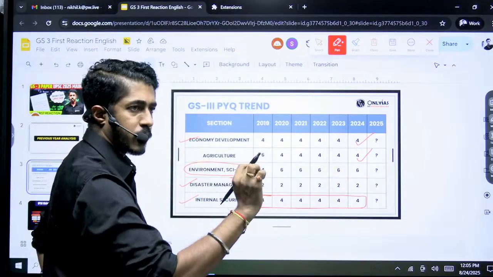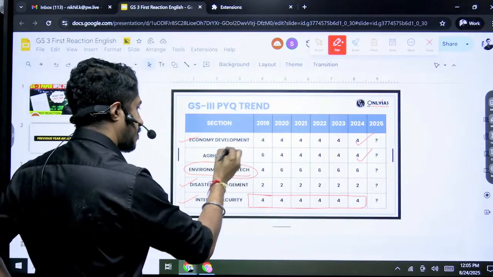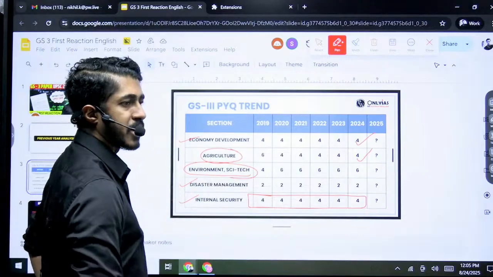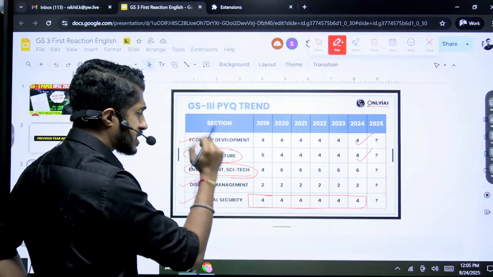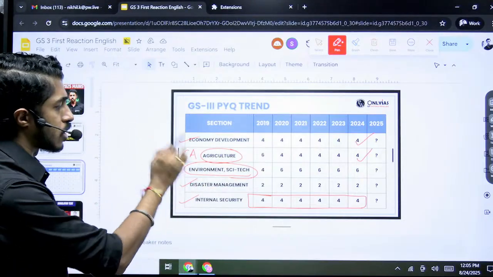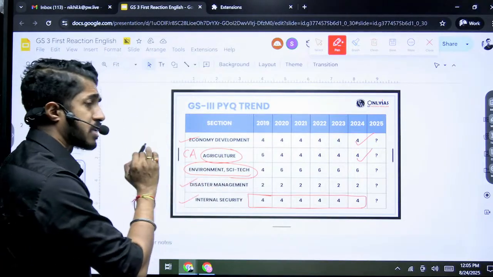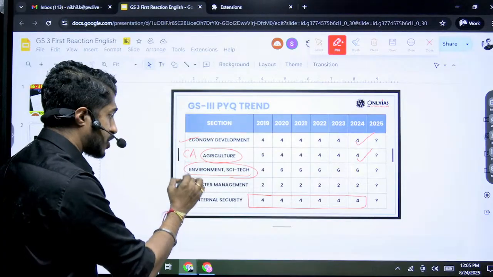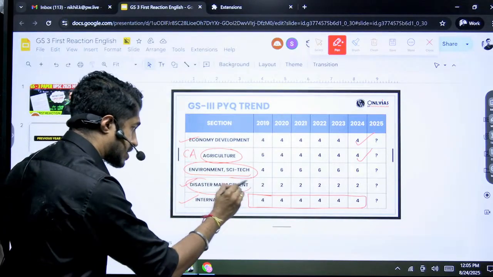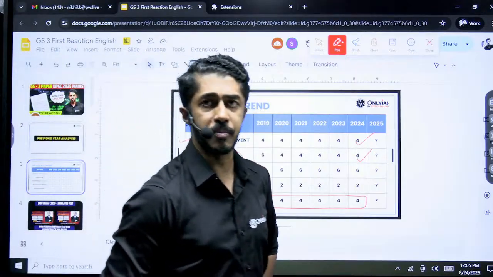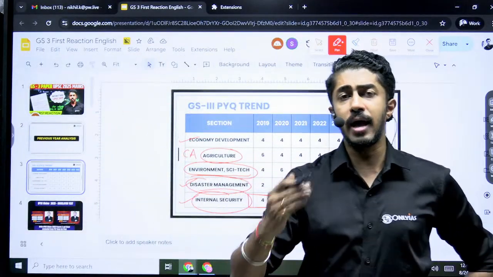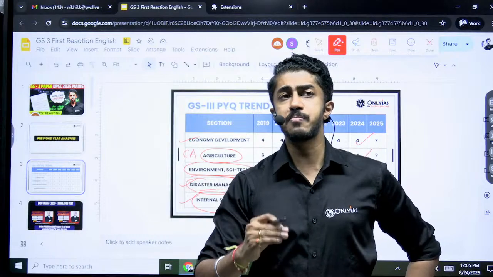Agriculture-oriented questions, to some extent you will have to do separate preparation based on current affairs. Environment, science and tech are based on current affairs as well as static topics. Disaster management and internal security are also current affairs and static topics. So you will have to keep yourself absolutely updated.